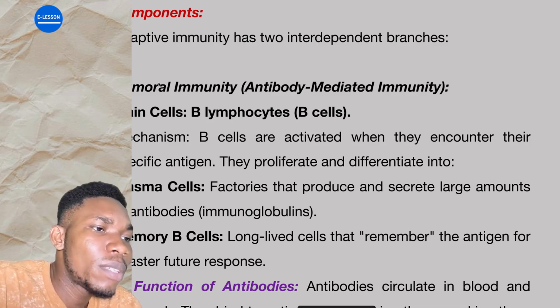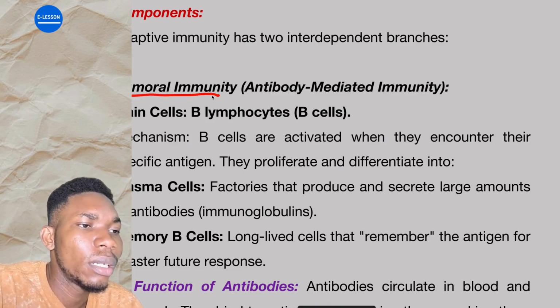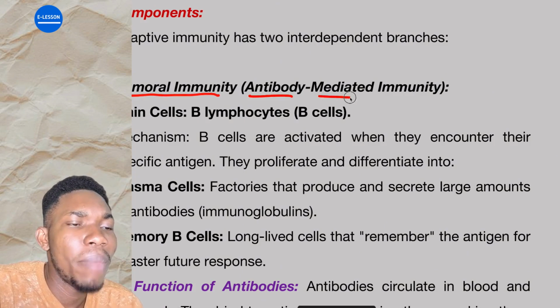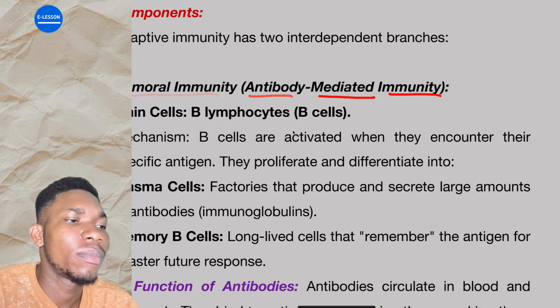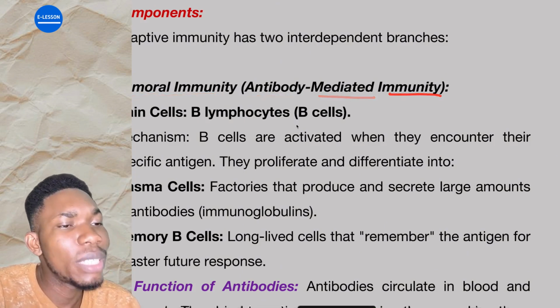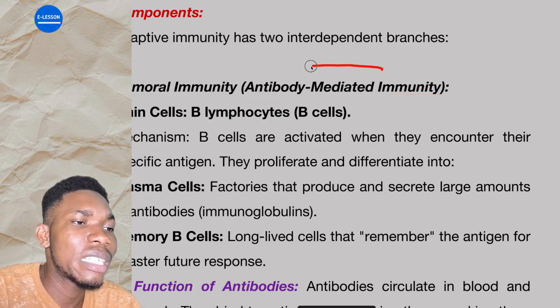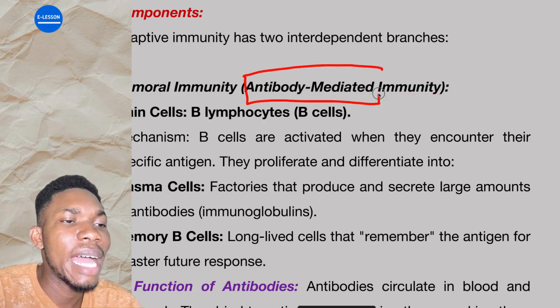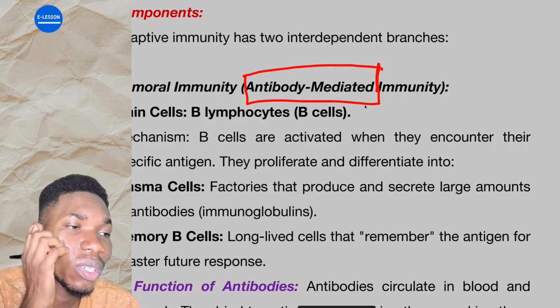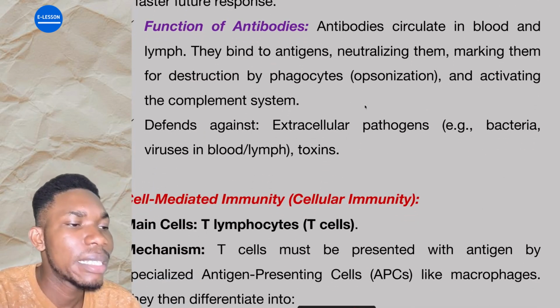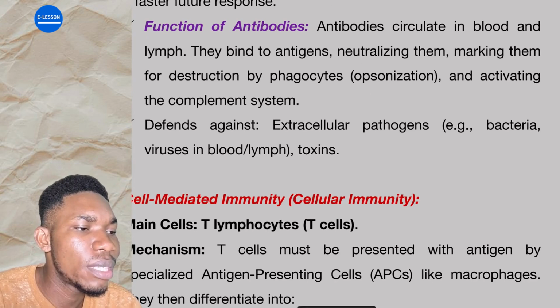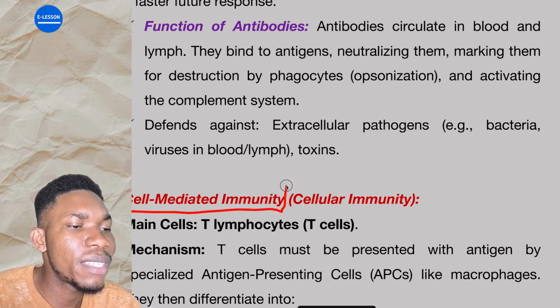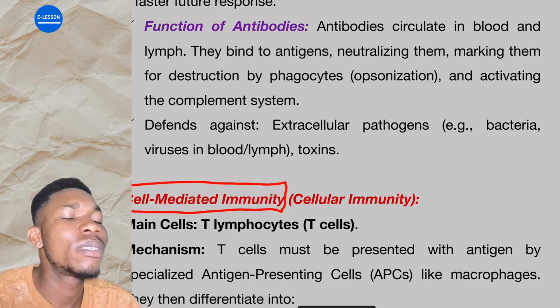The two components of adaptive immunity are humoral, or antibody-mediated immunity, which tells you that antibodies carry out the immune function, and cell-mediated immunity, which tells you that specific cells carry out the function.